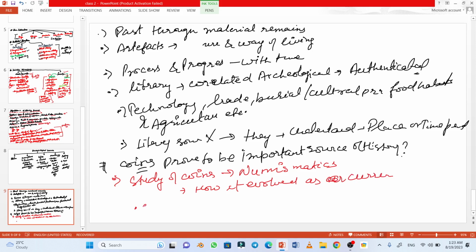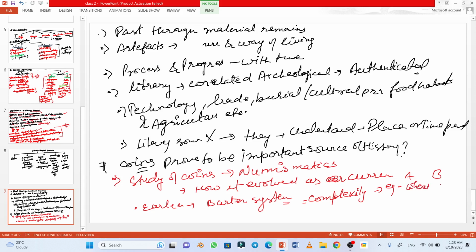Earlier, before coins, there was a barter system which was prevalent. But due to complexity in trade, for example, in the barter system, there are two persons A and B. If one was in need of wheat and the other was in need of milk, they would exchange among themselves.